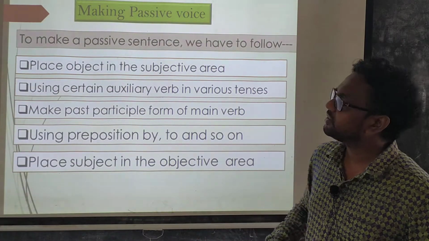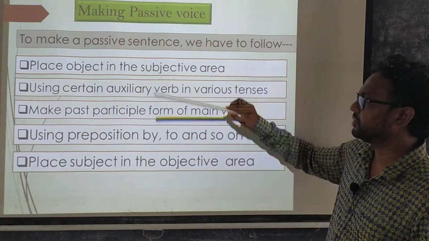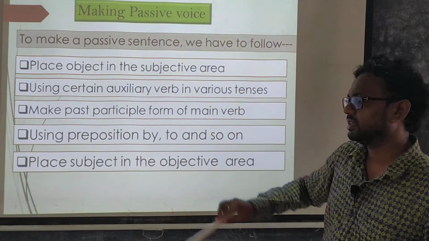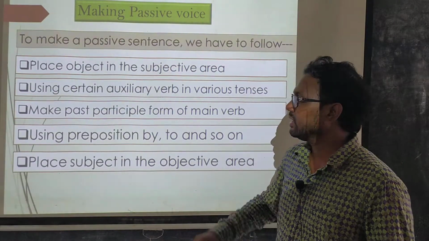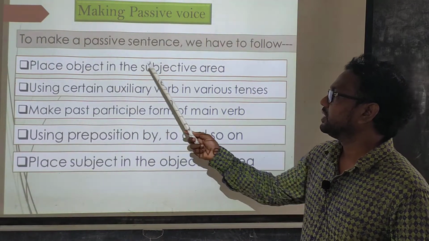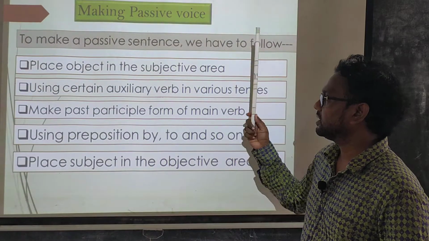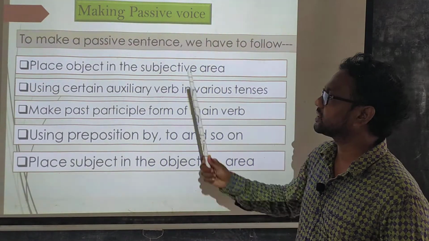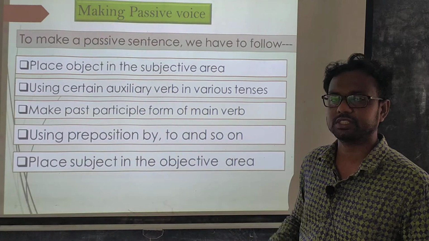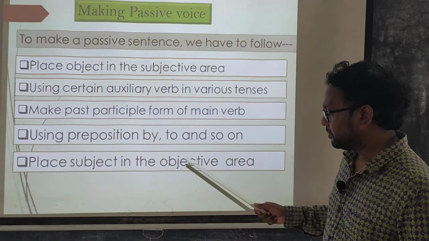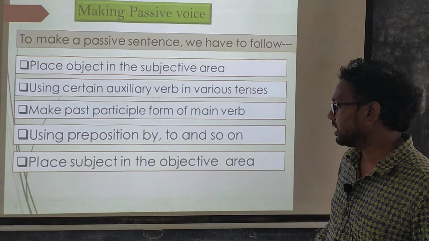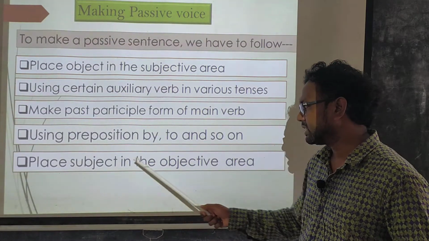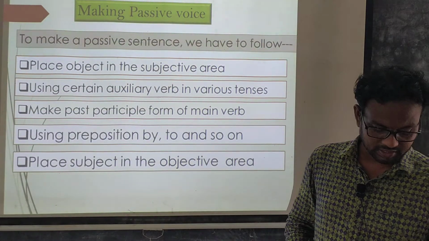Dear students, there is a close relationship between the first step and this last step. In the first step, you have already chosen the object of the active sentence, and it has already been placed in the subjective area. Now you have to choose the subject, and it must be placed in the objective area.